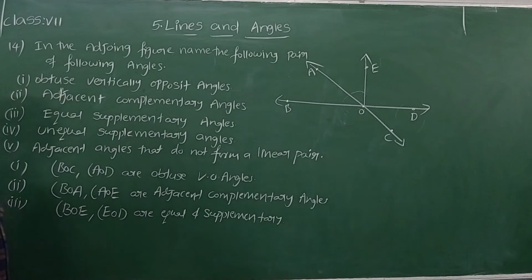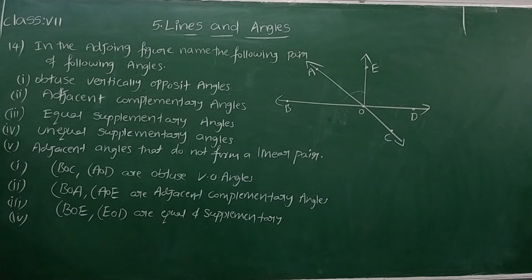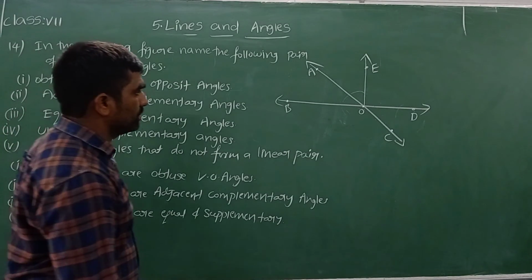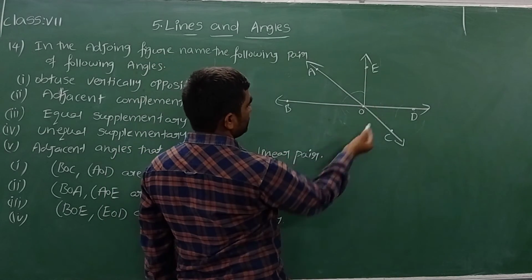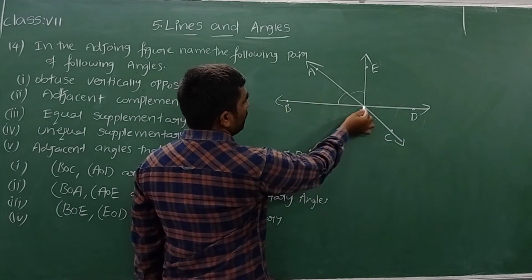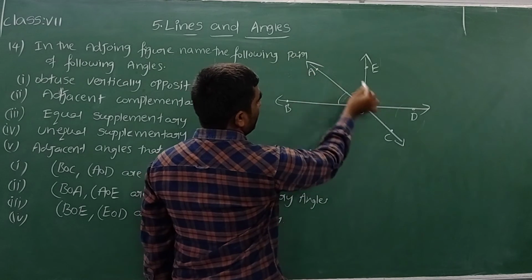Yes, supplementary angles. Then we see the next, fourth one, unequal and supplementary angles. Both the angles are not equal, but the sum of those two will give us 180 degrees. Now let's see here. We take angle BOA and angle AOD.